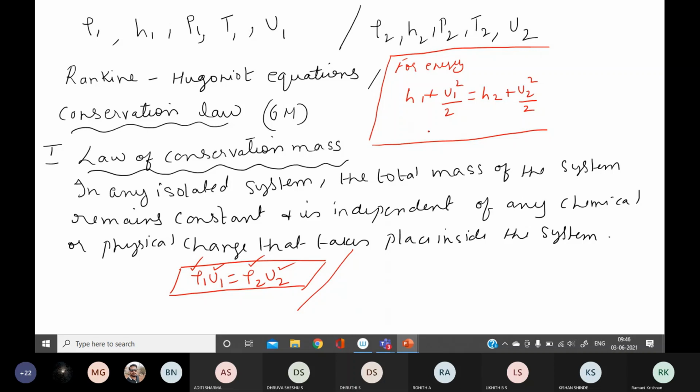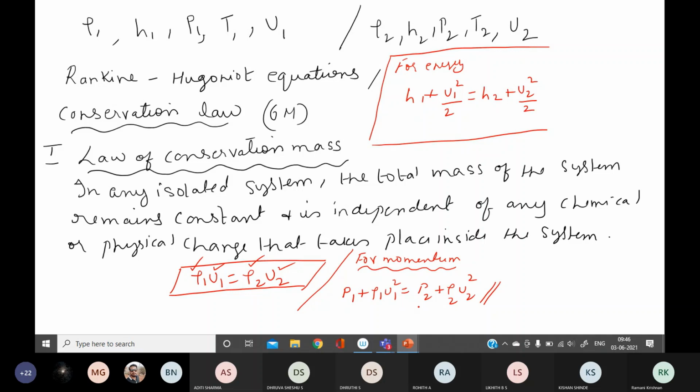It is given by P1 plus rho 1 U1 square equal to P2 plus rho 2 U2 square. P1 is pressure, rho 1 is density, U is velocity.